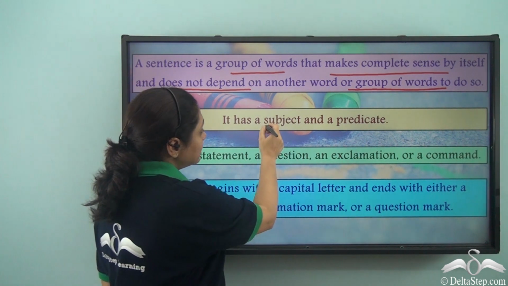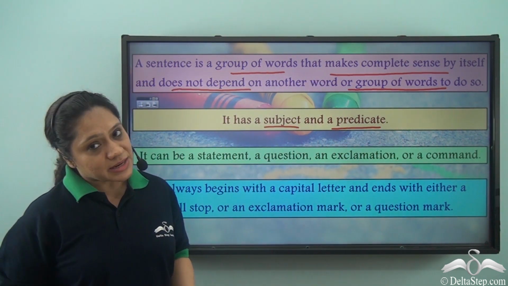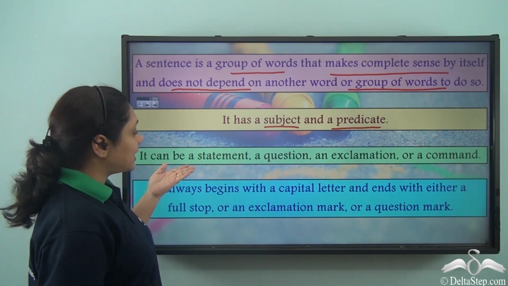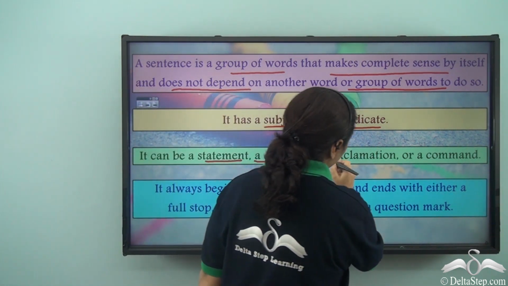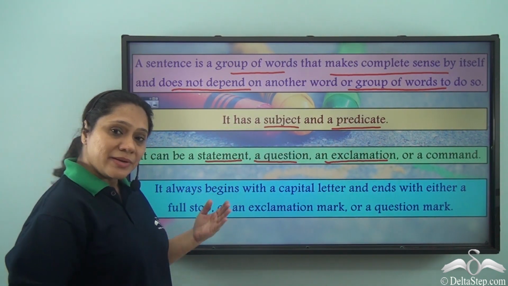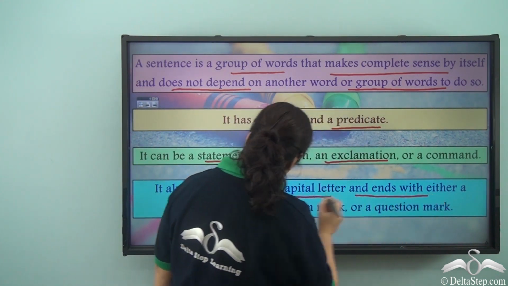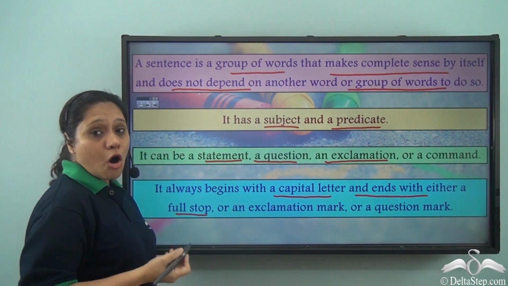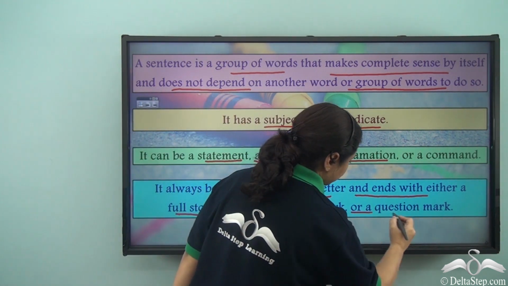It has a subject and a predicate. We know the predicate contains the verb. It can be a statement, a question, an exclamation, or a command. It always begins with a capital letter and ends with either a full stop or an exclamation mark or a question mark.